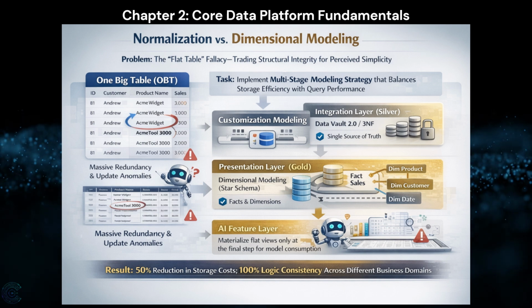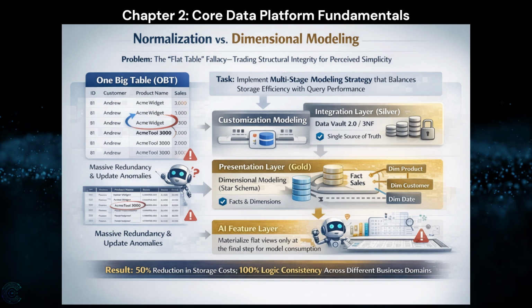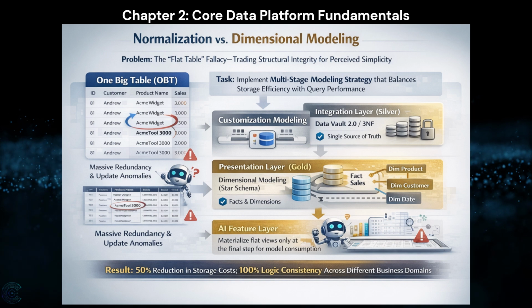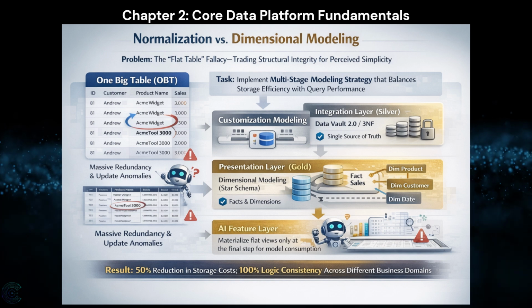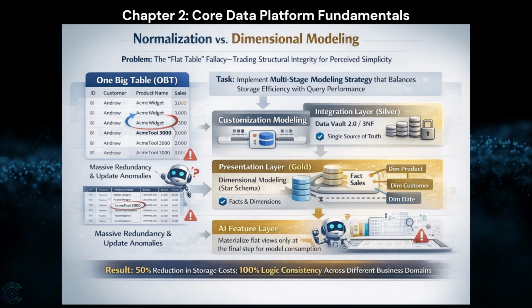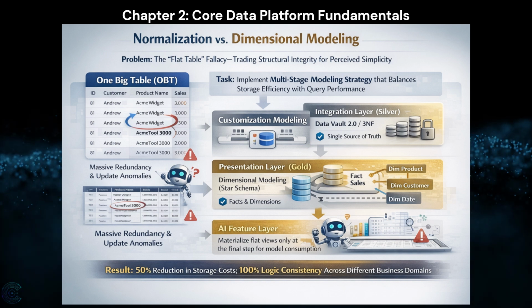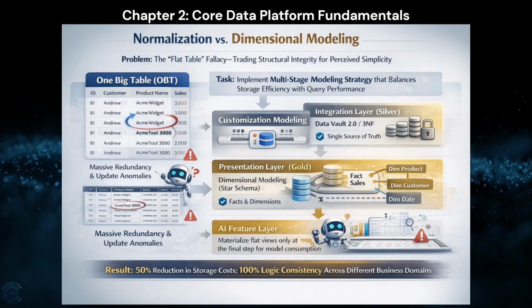Problem: the flat table fallacy, trading structural integrity for perceived simplicity. Situation: the rise of one big table for big data has led to massive redundancy and update anomalies. When a product name changes, OBT requires updating millions of rows, or worse, results in an AI model seeing two different names for the same SKU, breaking entity resolution. Task: implement a multi-stage modeling strategy that balances storage efficiency with query performance.